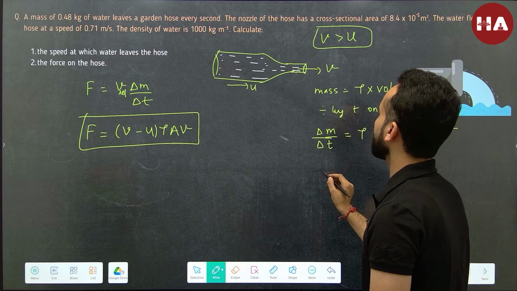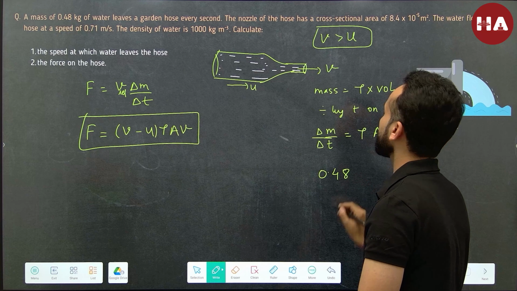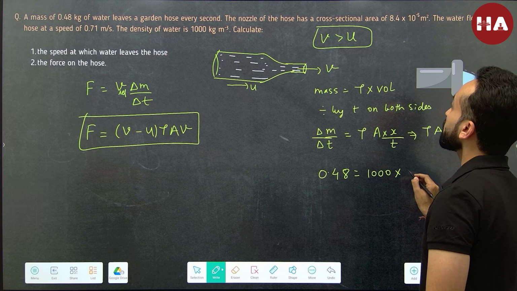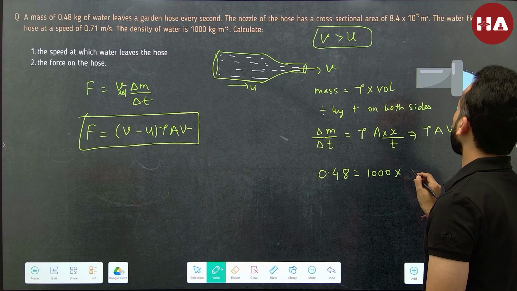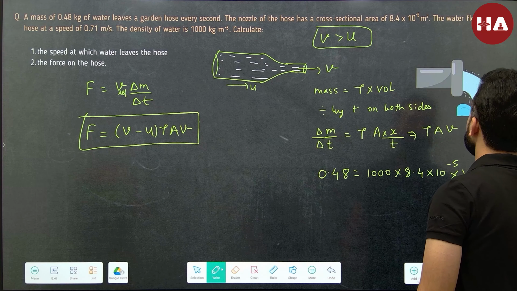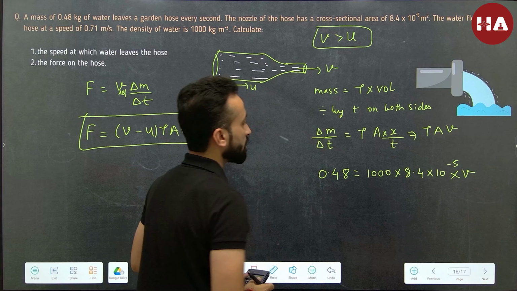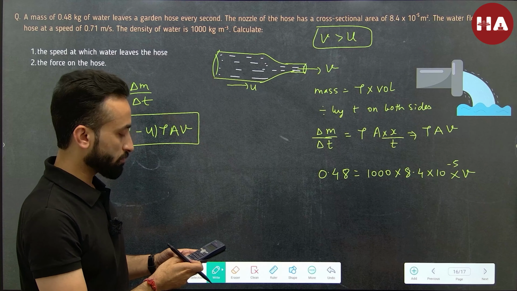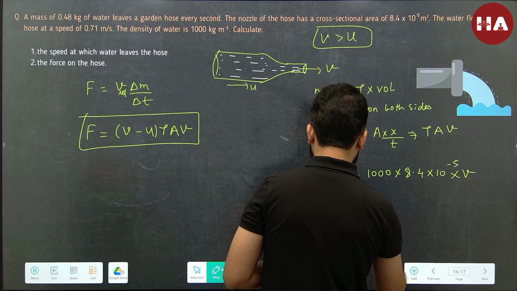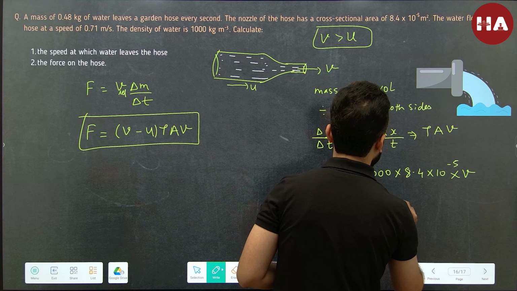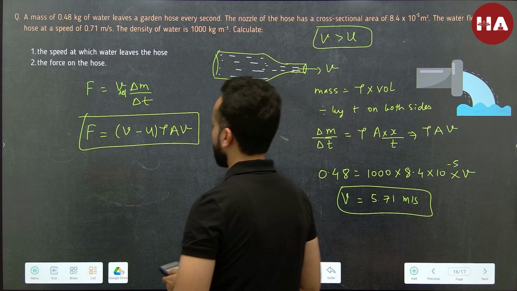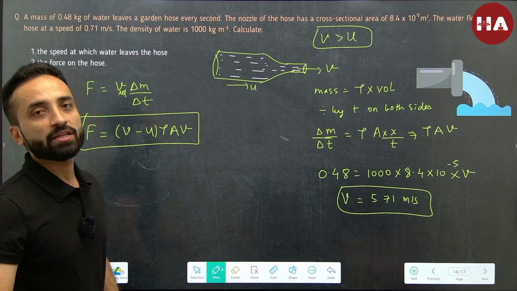The delta m by delta t value is given to us very easily, 0.48. The density is 1000. Area of cross section is 8.4 into 10 raised to the power minus 5. And then v is what we have to calculate, isn't it? So let's do this calculation. This becomes 48 divided by 8.4. And this is giving us v is equal to 5.71 meter per second. All right. So this is the velocity with which the water is leaving the nozzle.